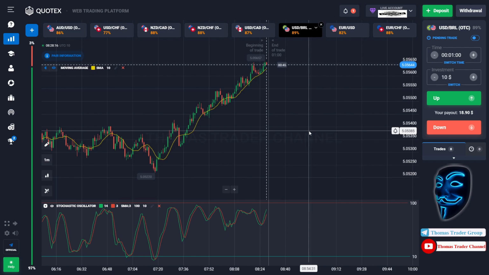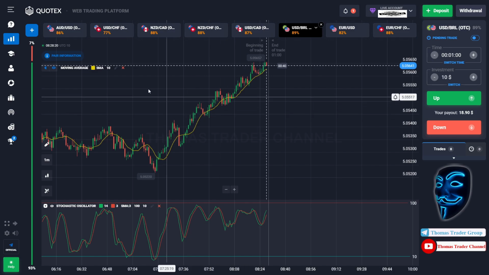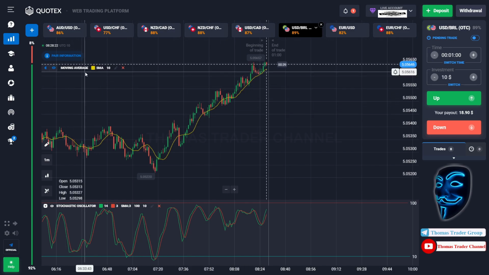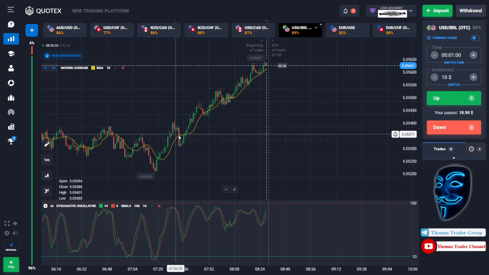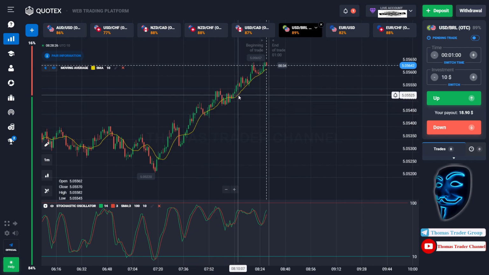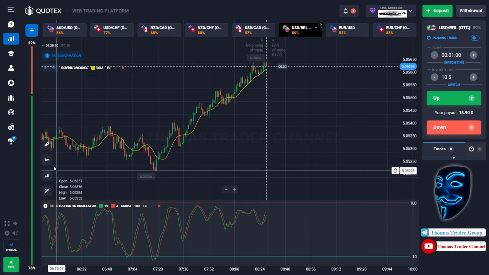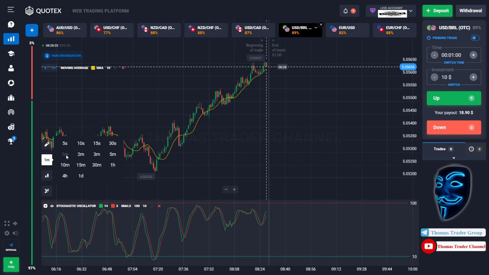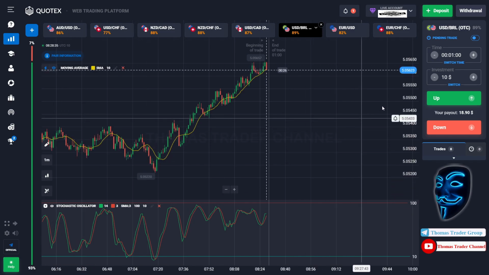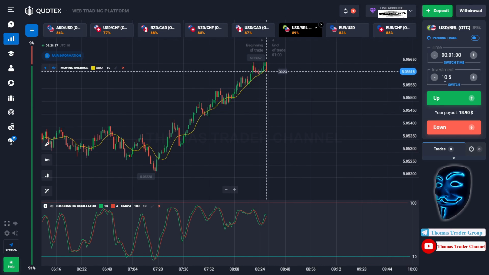Let's start our trading session for today. Today we are using two indicators. The first one is moving average, which is the yellow line over here, and the second indicator is stochastic oscillator. And we are going to use 1 minute time frame for the candlestick, and we are going to start with $10 investment. We are going to open the position in 1 minute time frame. Let's find the market.